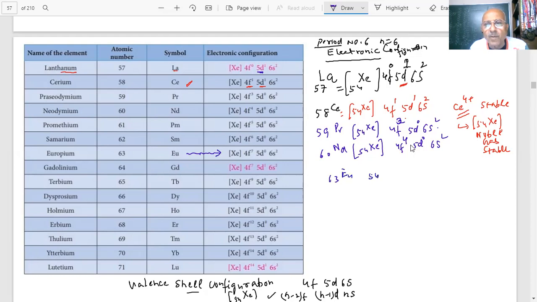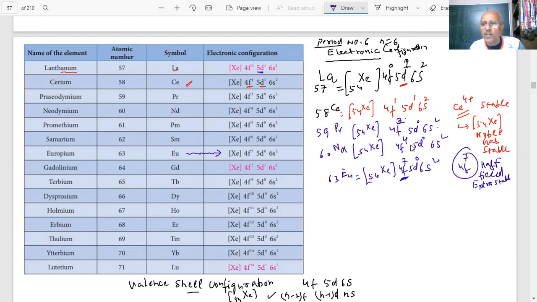That will be 54 xenon, 6s2, 5d0, and how much in the 4f? 4f7. This 4f7 is half filled, and half filled are extra stable.